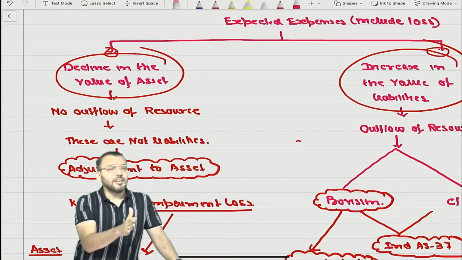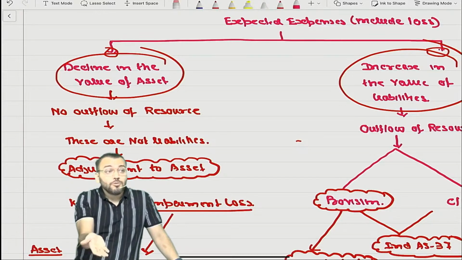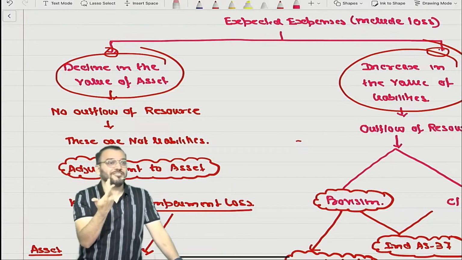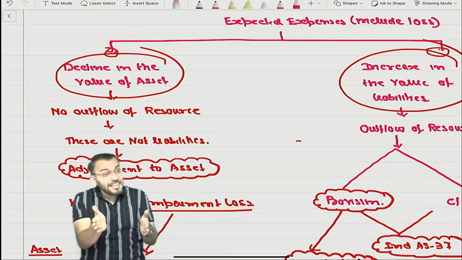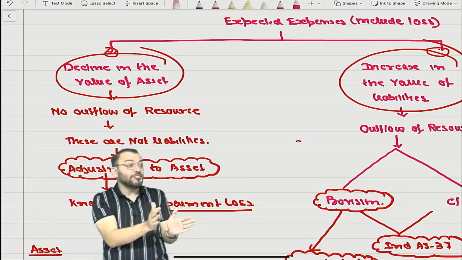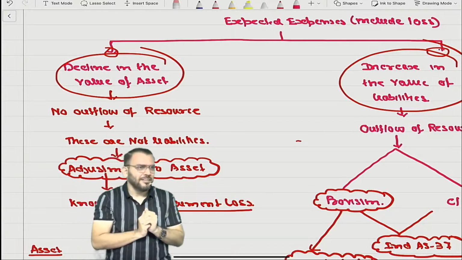I will never ask a question based on a future concept, because we don't recognize future events now. We recognize only past events. So can I ask any question based on future concept? No, that is not correct. Understood? Whatever I ask will be from my class, based on my concept, not based on CA Inter. Whatever question I'm asking is only to your level.